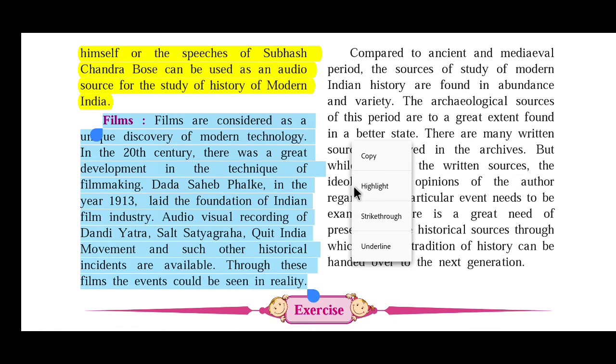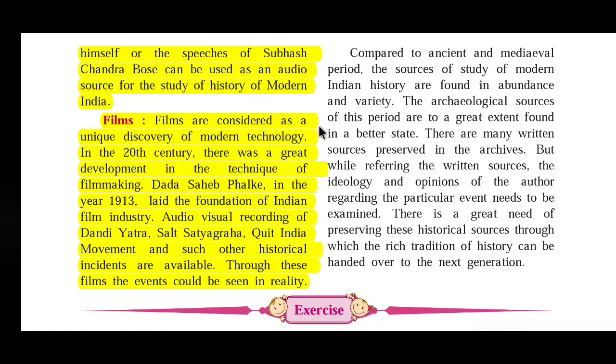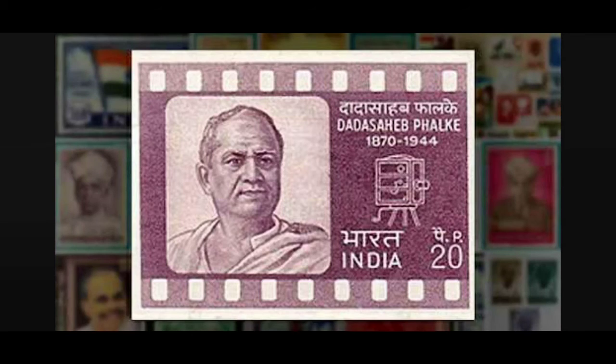Film is also a source of history of India. Films are considered a unique discovery of modern technology. In the 20th century, there was a great development in the technique of filmmaking. You all know that Dada Saheb Phalke laid the foundation of the Indian film industry.